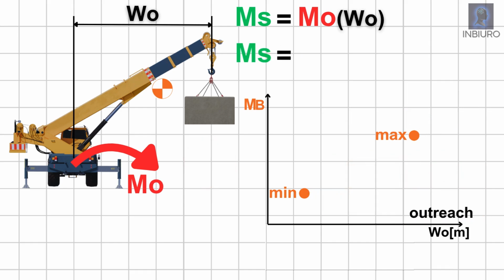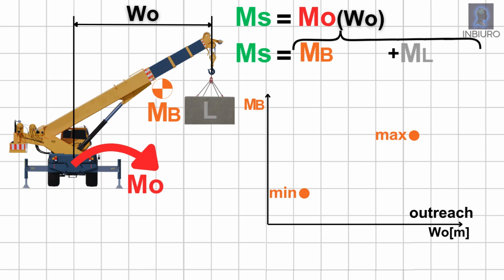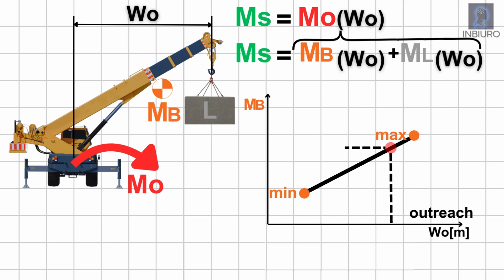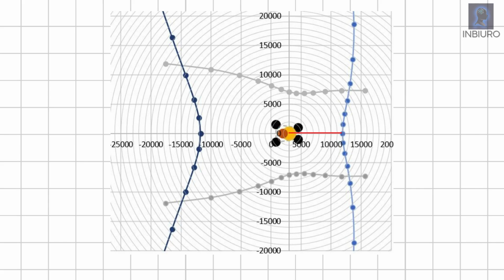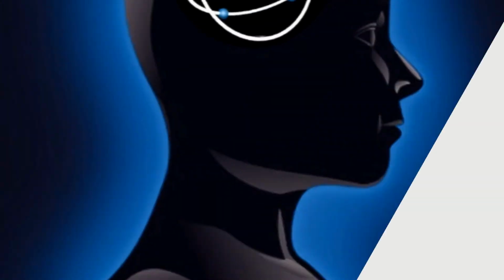The total overturning moment, MO, consists of two components: the moment of the boom, and the moment of the lifted load. Both are functions of the working outreach. The calculator builds a linear function, and finds the outreach at which the overturning moment equals the straightening moment. This operation is repeated for every next 10 degrees until the calculation shows maximum working outreach all around the machine.